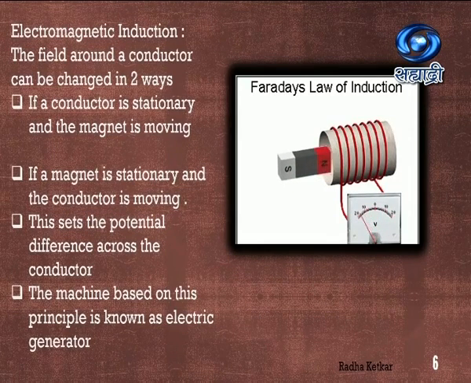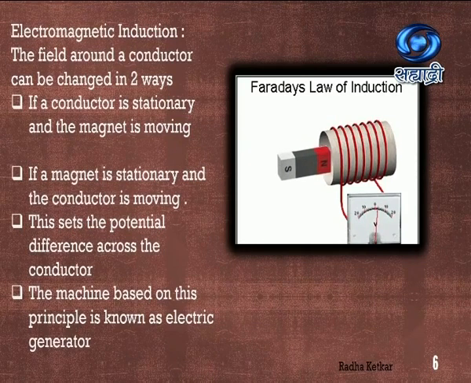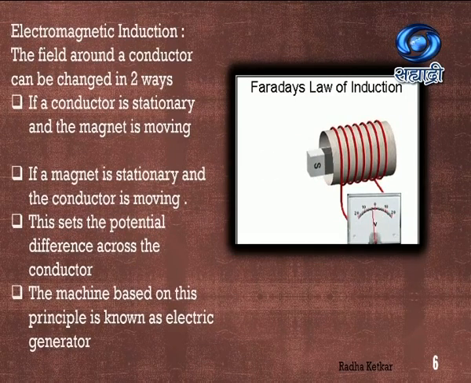In either case we are going to get the potential difference, and whenever a potential difference is created, then the current will be induced. The machine which is based on this principle is known as an electric generator. All the power plants will need this particular type of electric generator where the potential difference is created, and because of which electricity is produced.